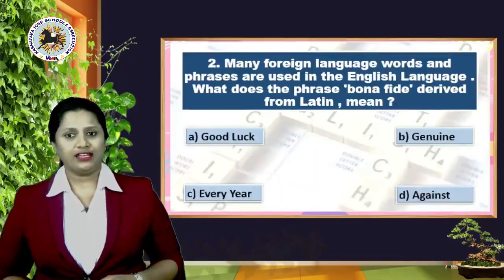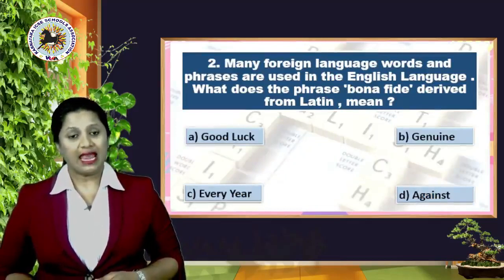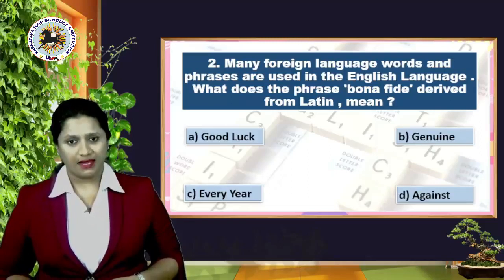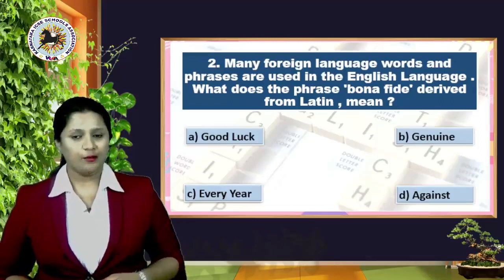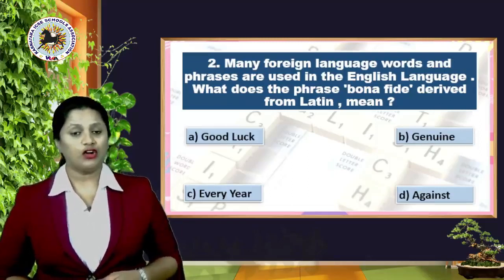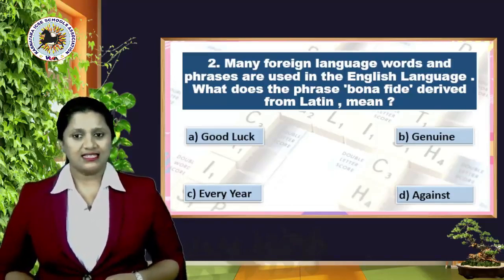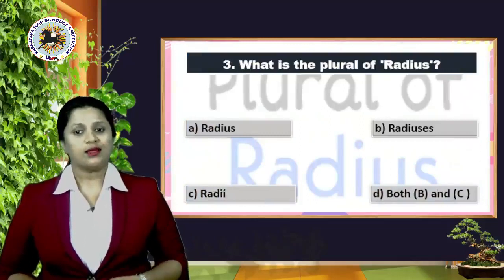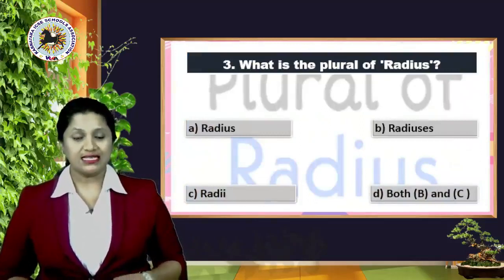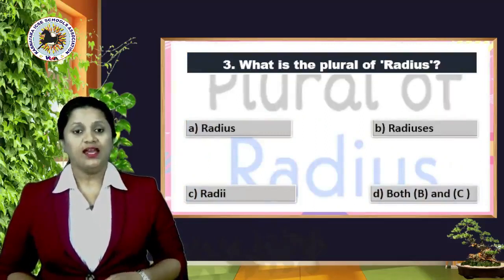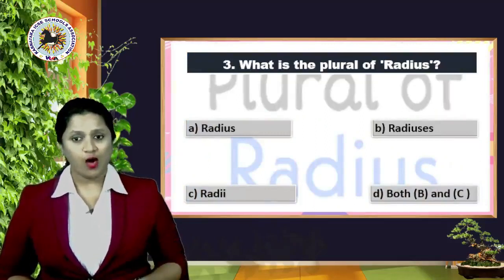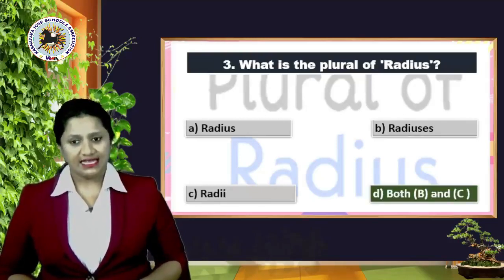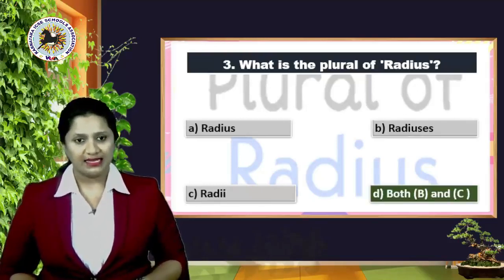Second one, many foreign language words and phrases are used in the English language. What does the phrase bona fide derived from Latin mean? Option A, good luck, B, genuine, C, every year, or D, against. Right answer is option B, genuine. Okay. Third one, what is the plural of radius? Is it A, radius, B, radiuses, C, radii, or is it option D, both B and C? And the right answer is option D, both B and C.